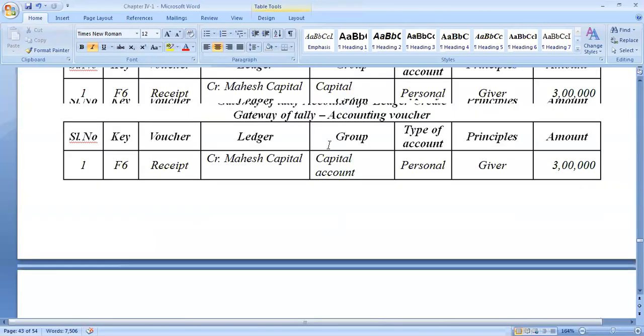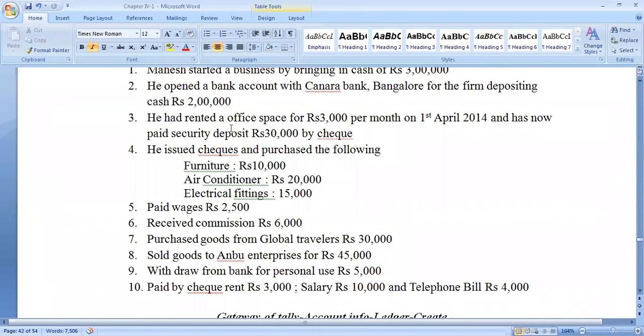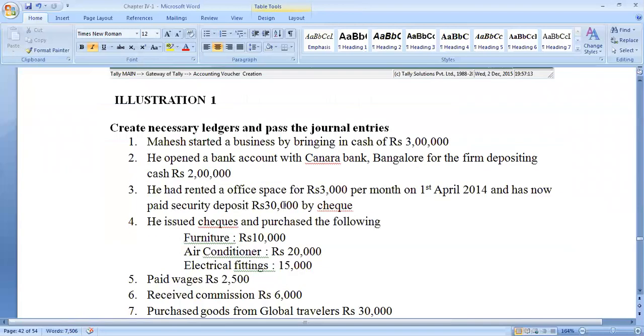So why is the third entry not applicable? Because he had rented an office space of rupees 3,000 per month on 1st April 2014 and has now paid a security deposit. See, the 3,000 per month from 1st April 2014 has already been dealt with in the transaction.